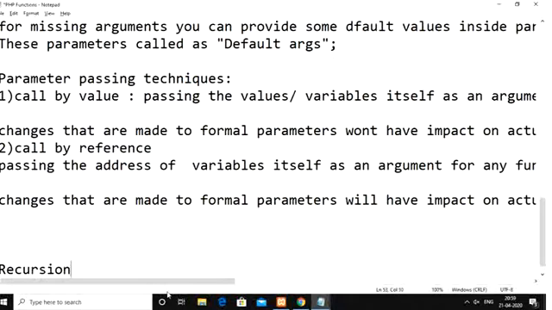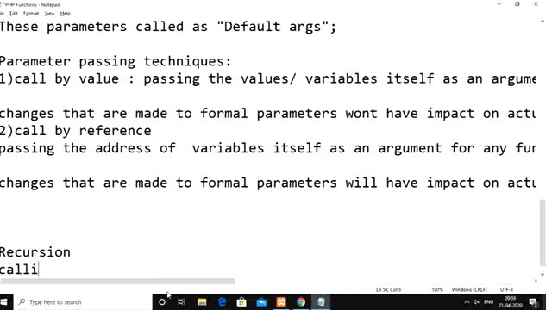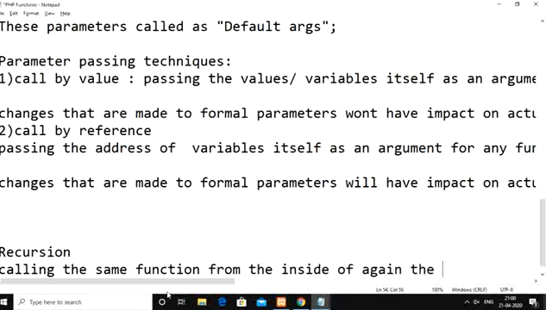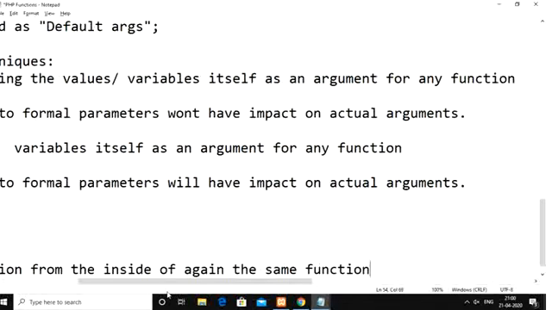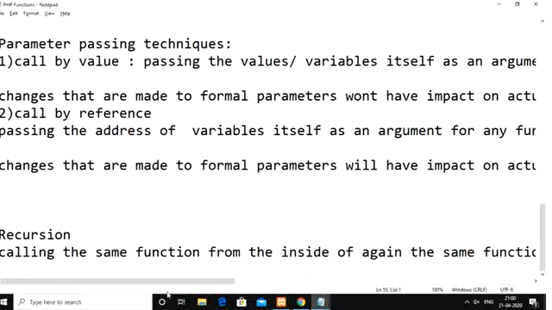Okay. So recursion is nothing but calling the same function from the inside of the same function again, repeatedly. So we generally call that recursion. I am not going to discuss the recursion concept much, as you already know it and have studied it multiple times.